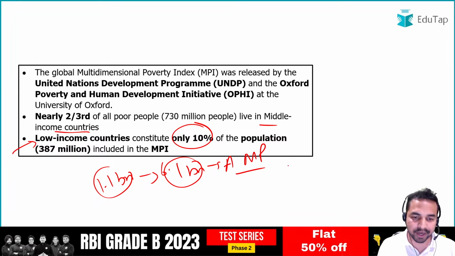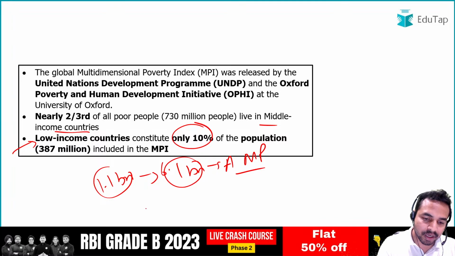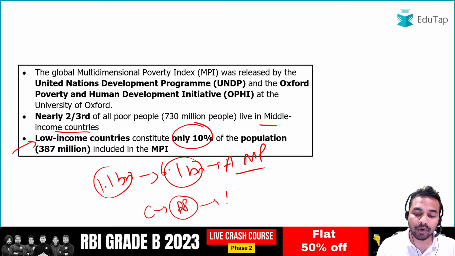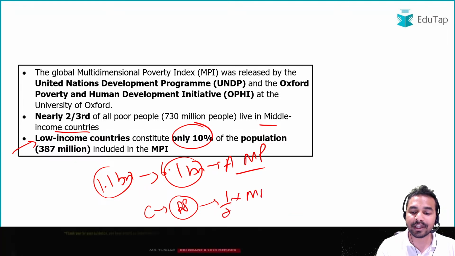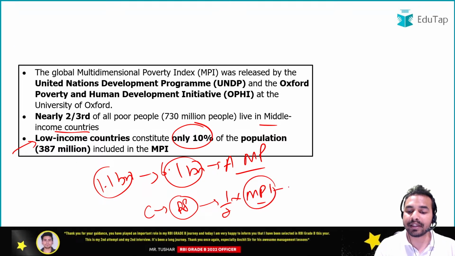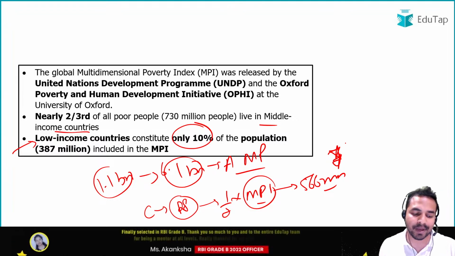Another important point that we have already discussed in the question itself: children who are under 18 years of age account for half of the people who are living in multidimensional poverty, and these total 566 million. A very important point on which a question can be asked in the exam.